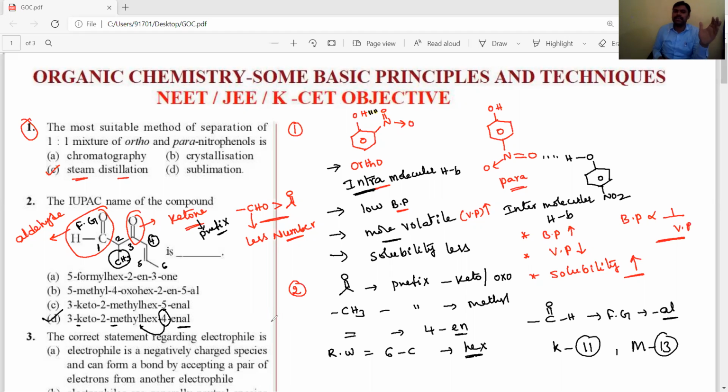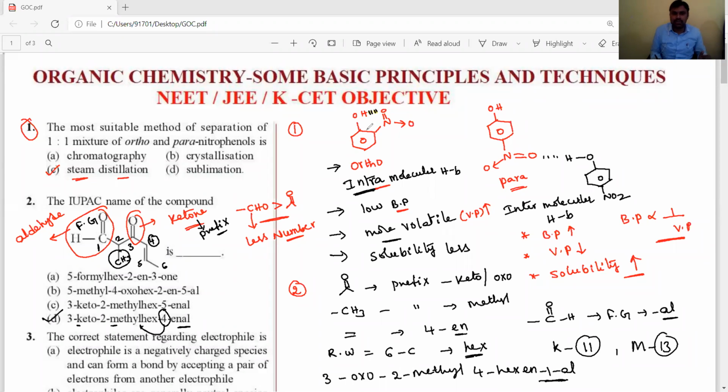4-hexenol is also correct. Otherwise, this keto place we can write like this also. What is it? 3-oxo, 2-methyl, but the oxo option is not there. That's why we have to follow keto only. 3-oxo, 2-methyl, 4-hexene-1-ol. They are also correct only. So the correct answer is the second option.